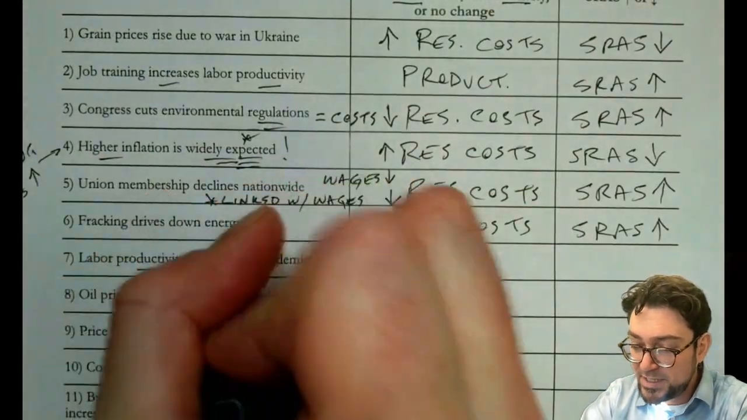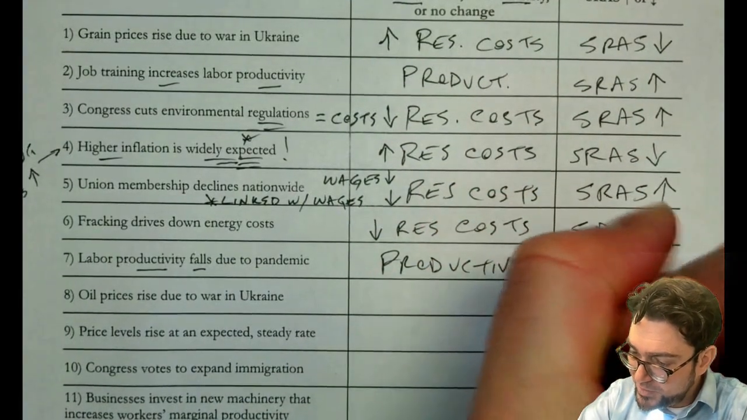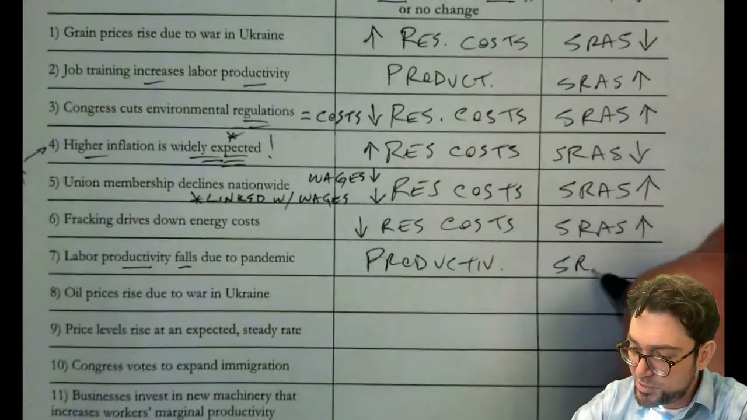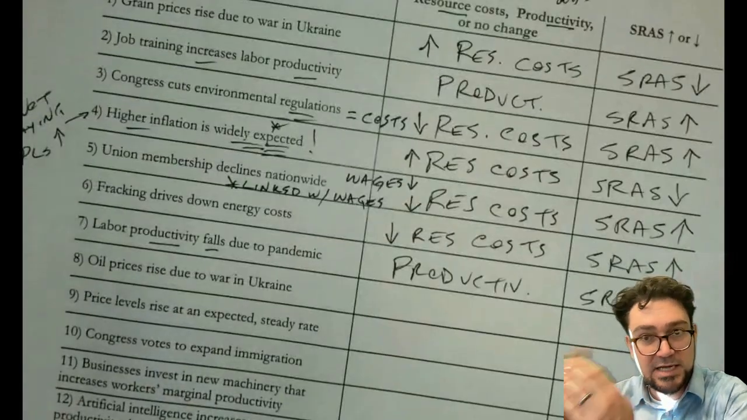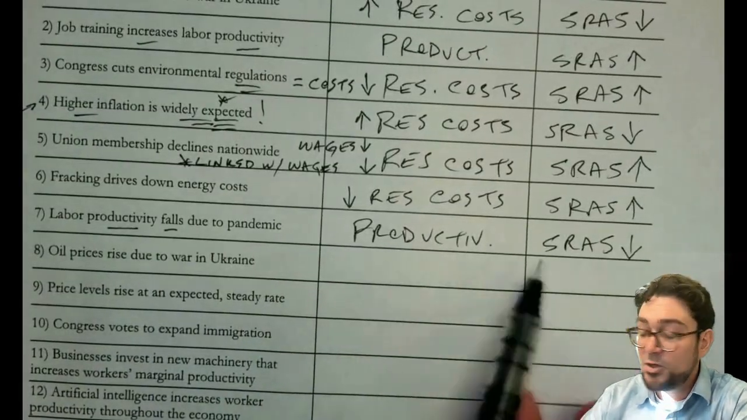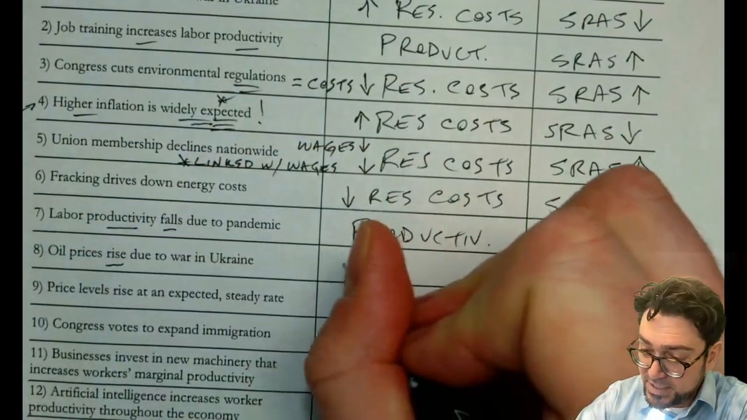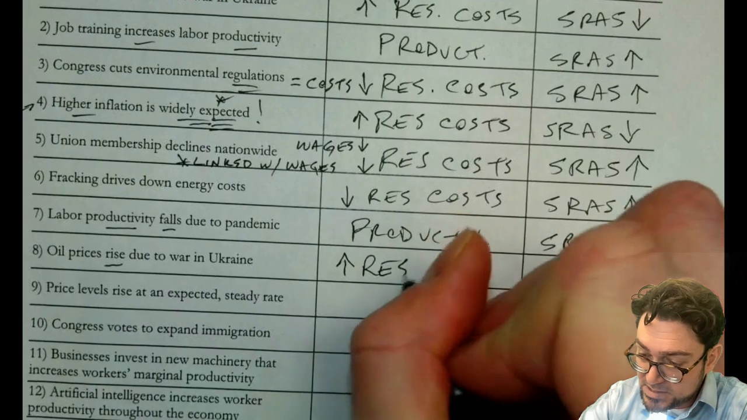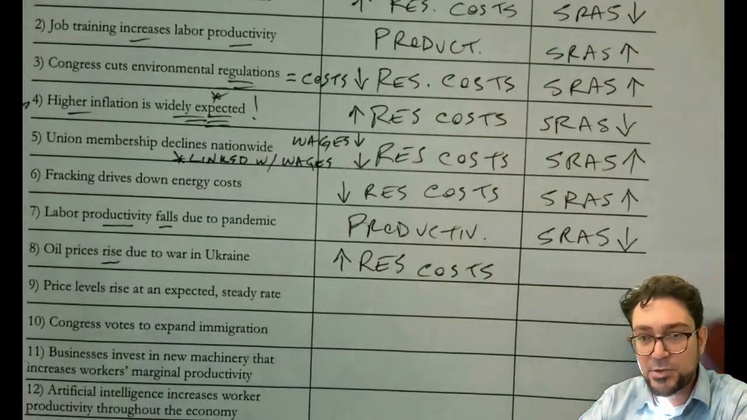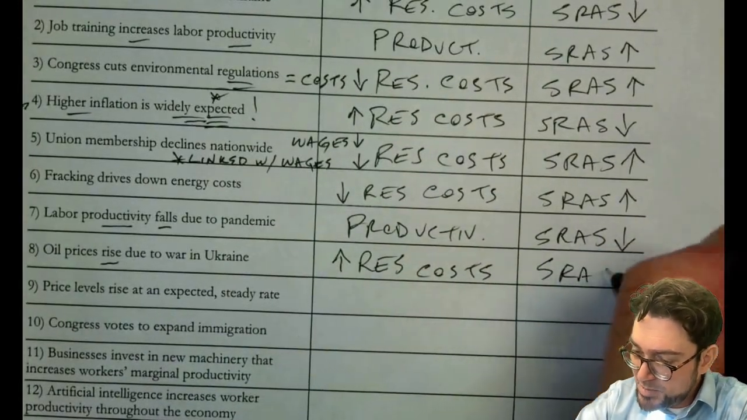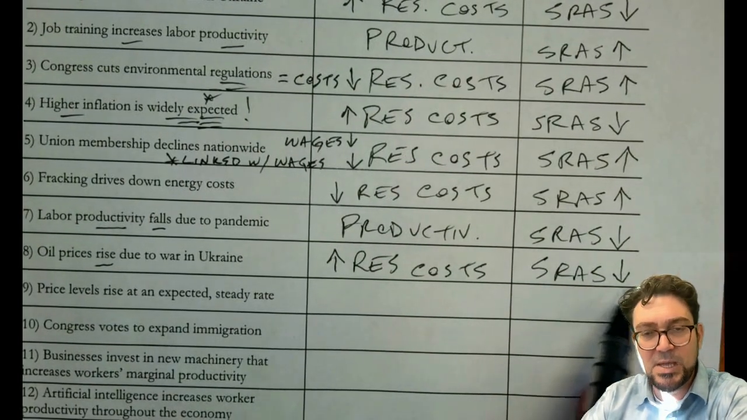Labor productivity, again, the other one falls, right? Productivity, and we can use an abbreviation there, just shorten the word. If productivity is falling, then we're going to decrease SRAS, right? There's a direct connection between productivity and SRAS. Oil prices rise, so that's going to be a resource, right? And that's going to be higher resource costs. And sometimes it is helpful if you actually include the up arrow, down arrow with resource costs, because it can get a little mixed up. You're thinking higher costs, but why is there less supply?